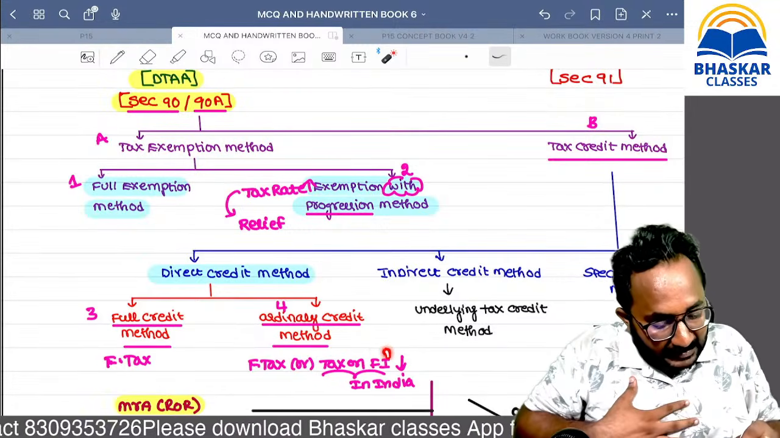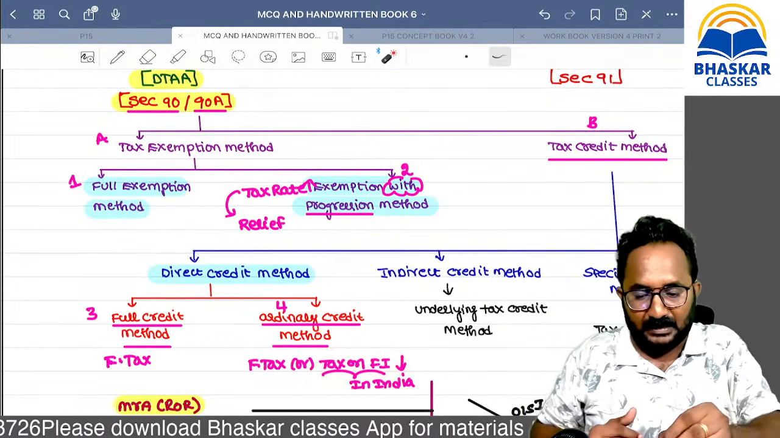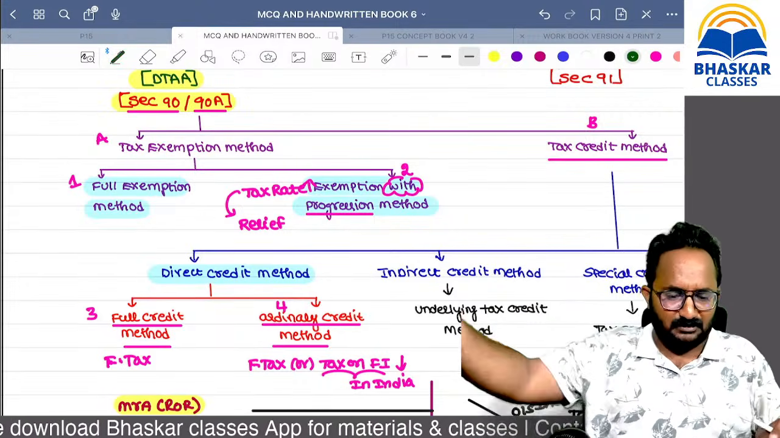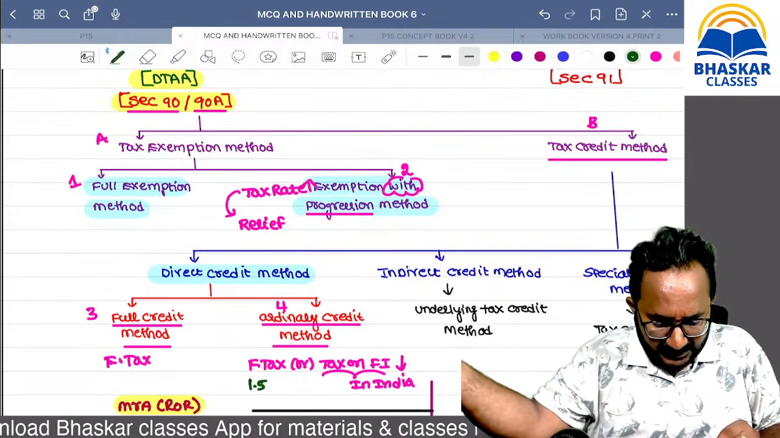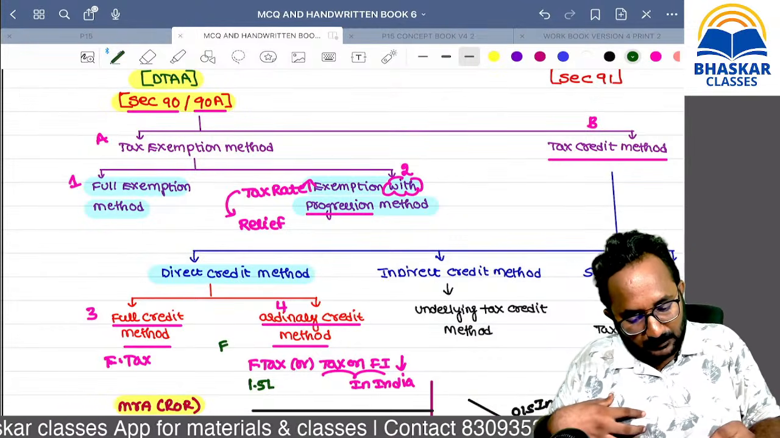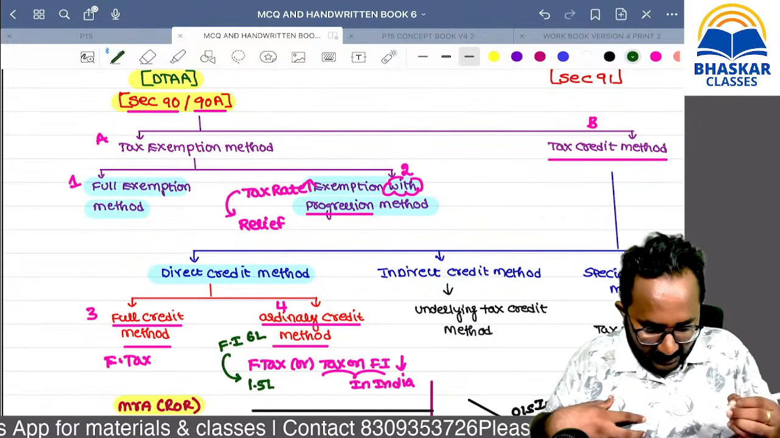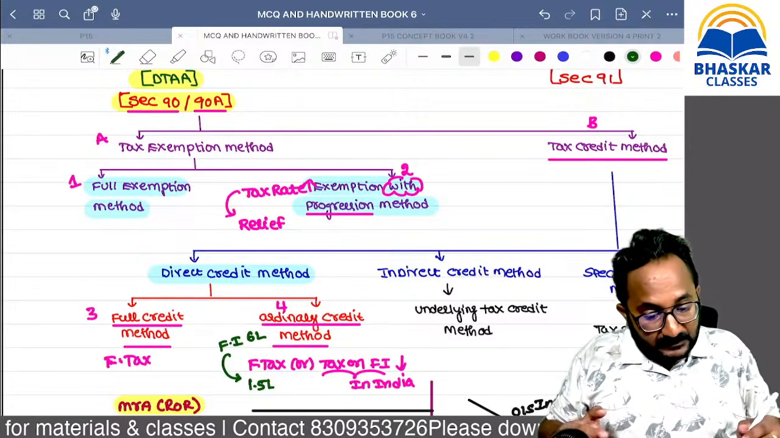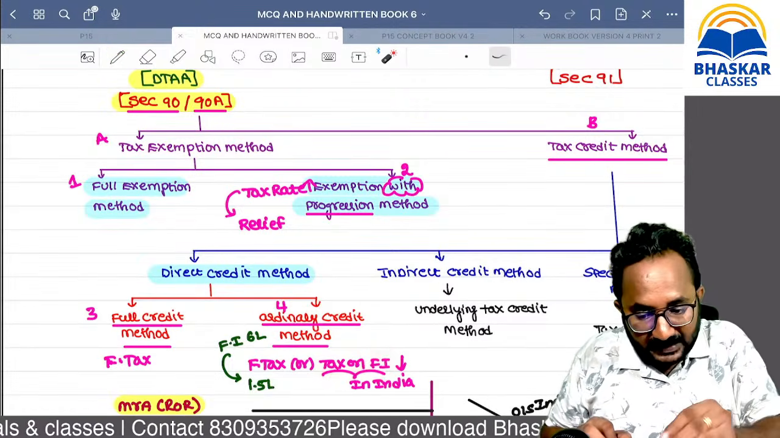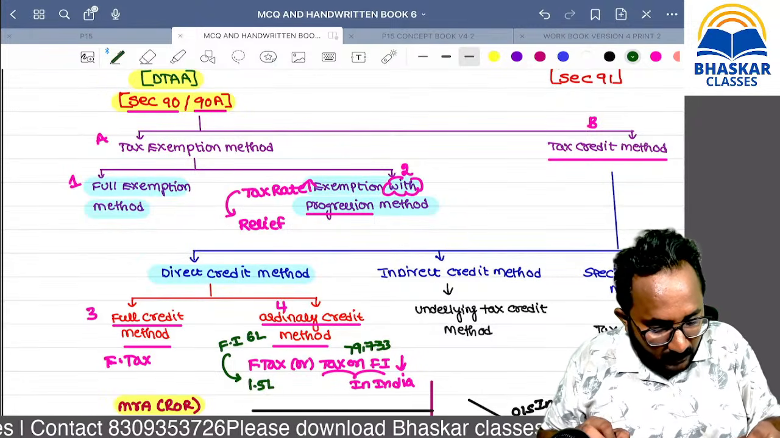We are restricting it to the amount of tax if that foreign income is taxed in India. For example, what is the foreign tax in our question? I think 1,50,000. That is on foreign income of 6 lakh. Suppose this 6 lakh is taxed in India, what is the tax? I think 79,733. Now, whichever is lower.